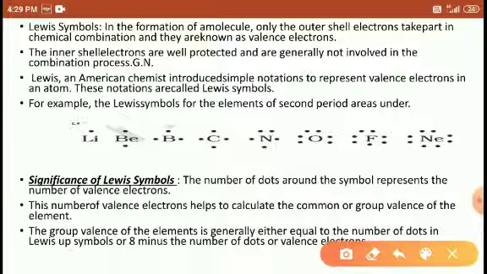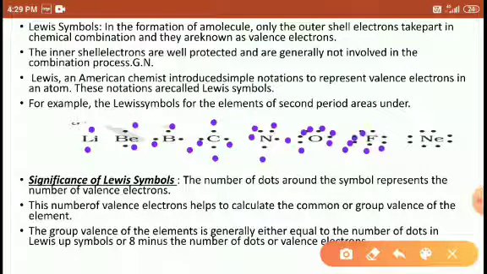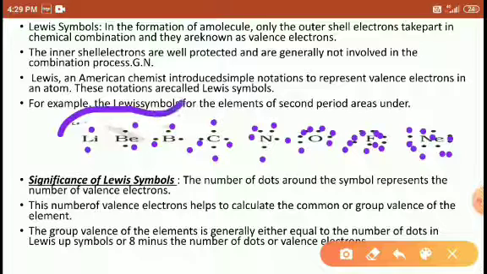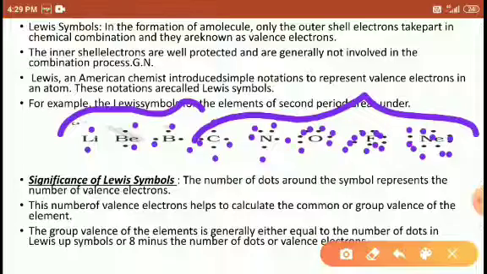Lewis symbols have some examples. Lithium has outermost 1 electron, beryllium 2, boron 3, carbon 4, nitrogen 5, oxygen 6, fluorine 7, and neon 8 electrons. Right, friends? So except lithium, beryllium and boron, all the remaining second period elements show the octet structure after bonding. Right, friends?